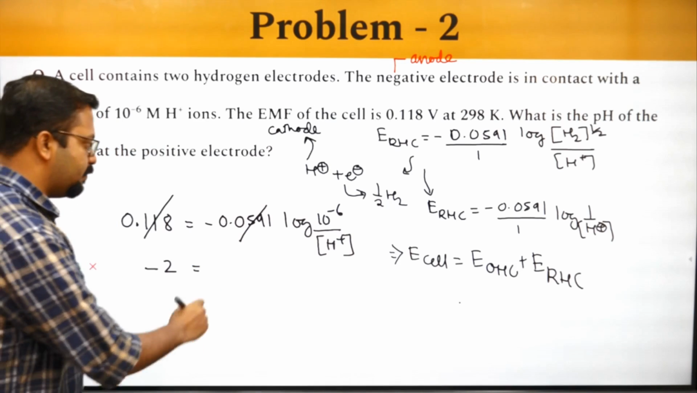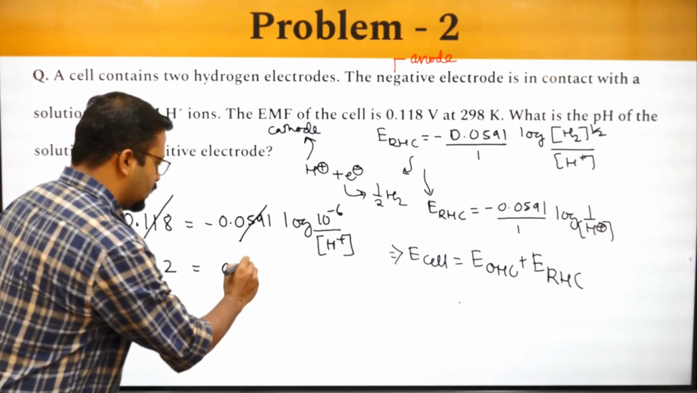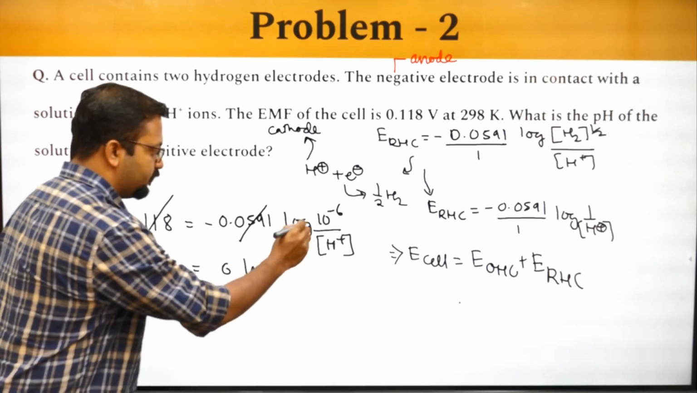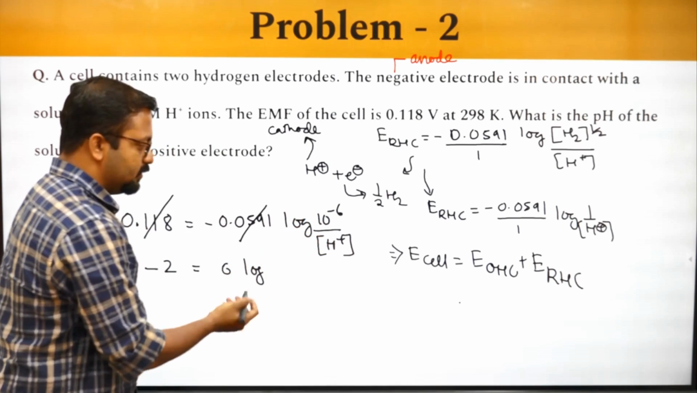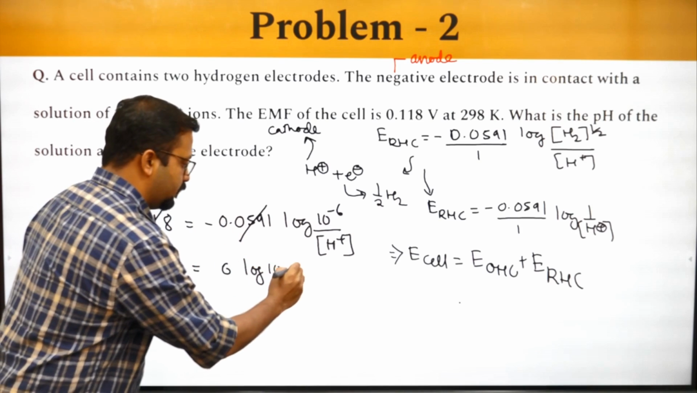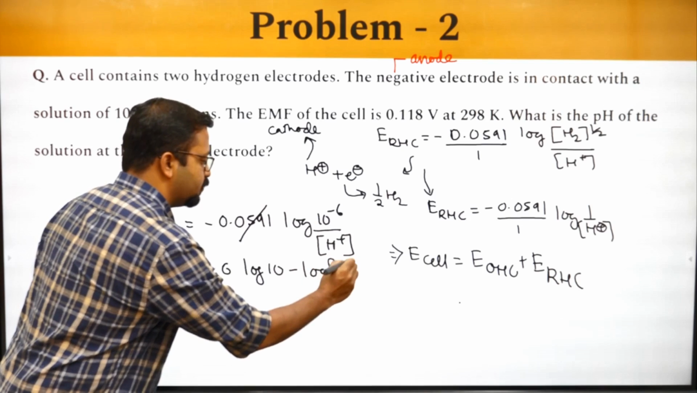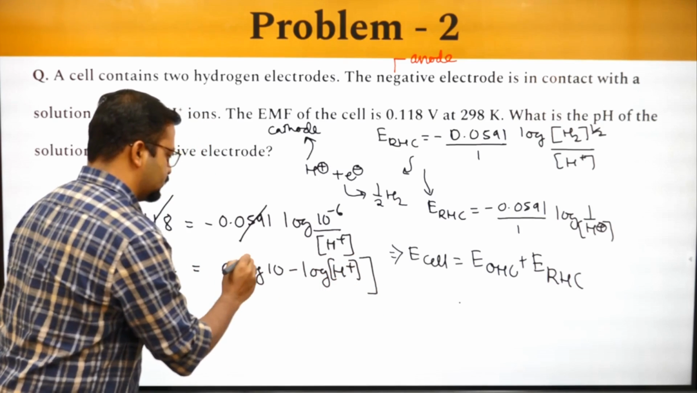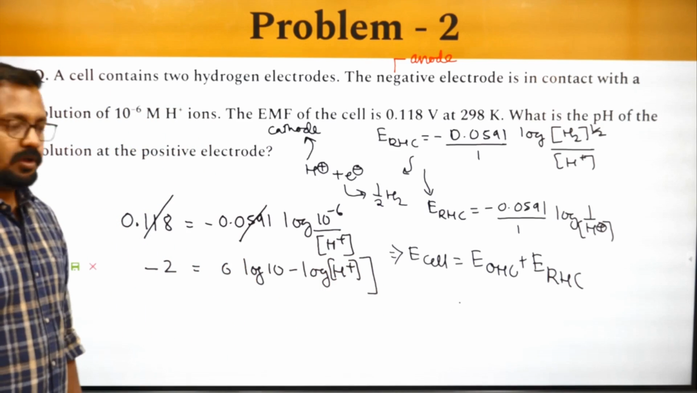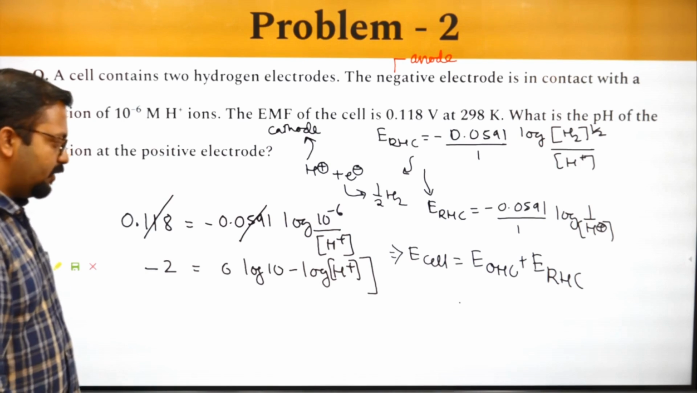And this can be written as 6 log 10 minus log of H plus. Can I write this? Okay, I can write this very easily.